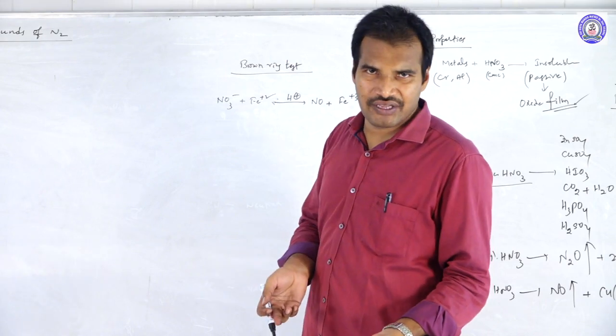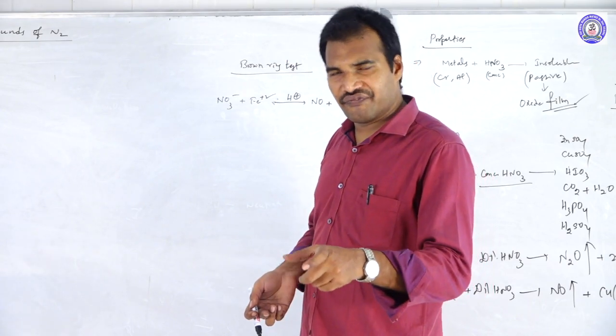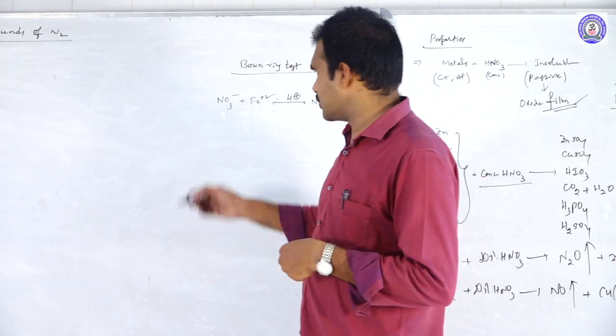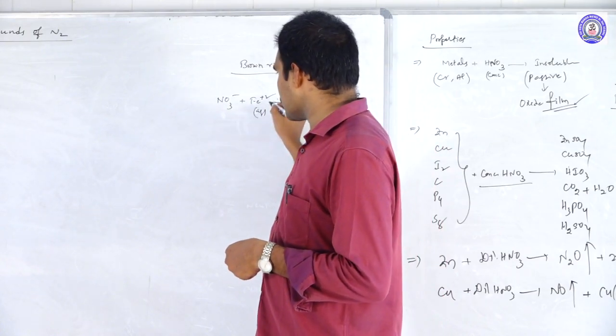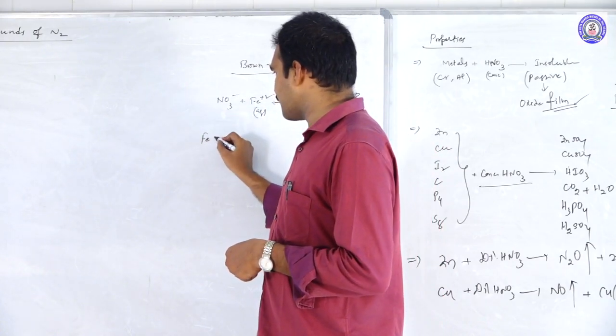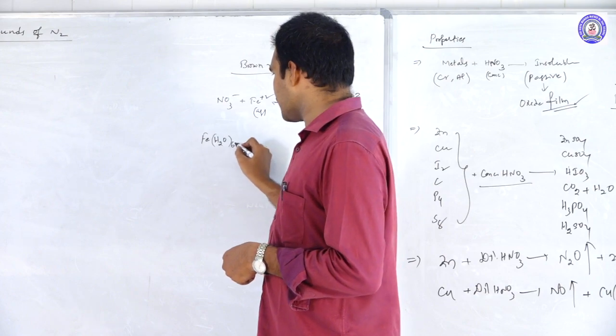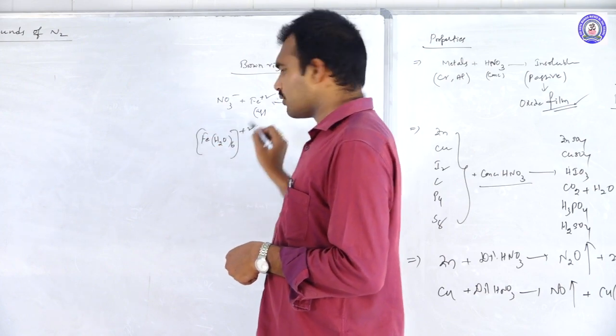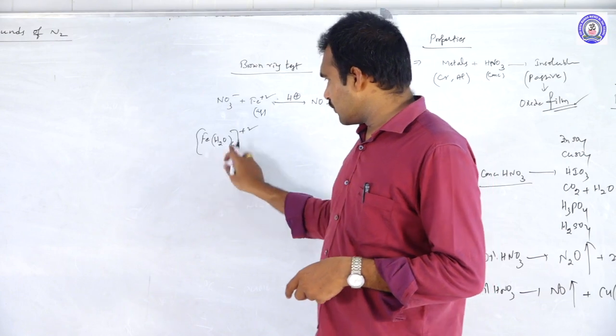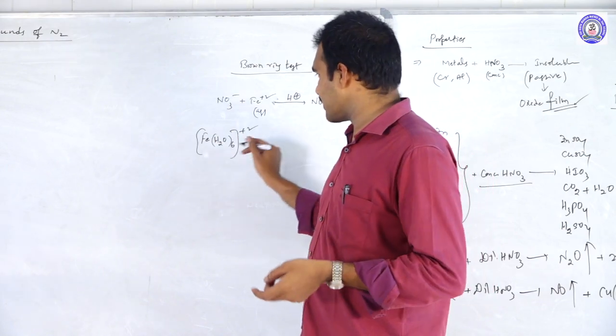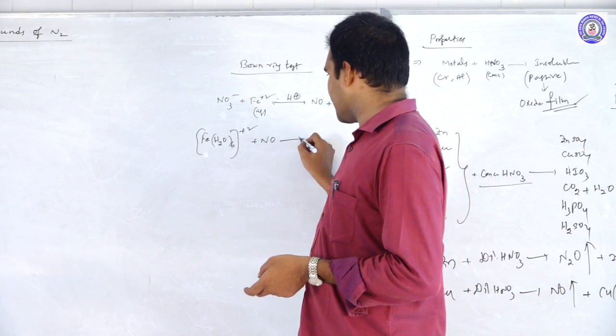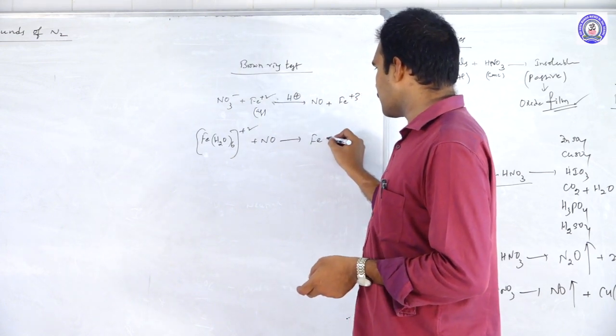All ferrous ions will not be oxidized. A few ferrous ions are still in the aqueous solution. In aqueous solution, Fe will exist as [Fe(H2O)6]2+. This unreacted aqueous ferrous ion will react with this NO gas, and now they produce